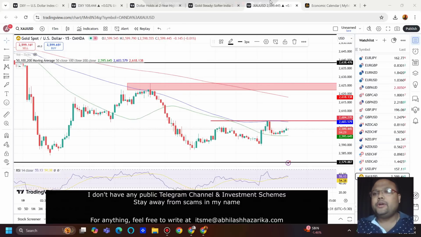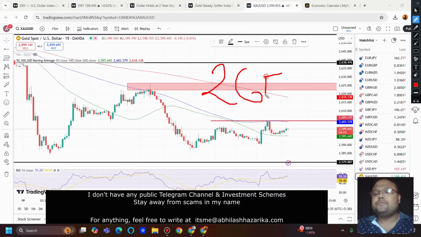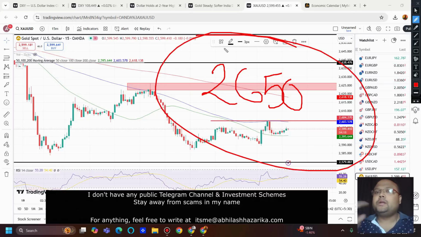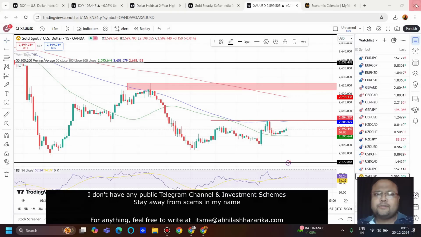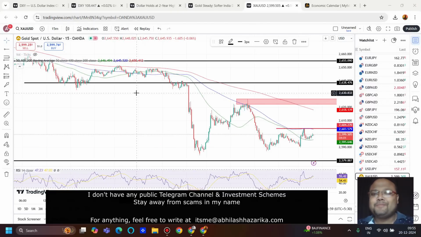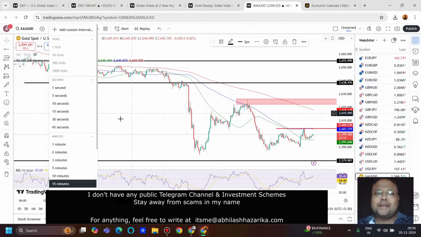And the weekly closing is going to be important, and I don't think the market will break 2650 this month or before the 26th of December. Personally, I think either the market will remain sideways or show some little downside. I don't think gold will break 2650 before the 26th of December. After the 26th of December, things may happen, but before the 26th, I don't think the market will break it.